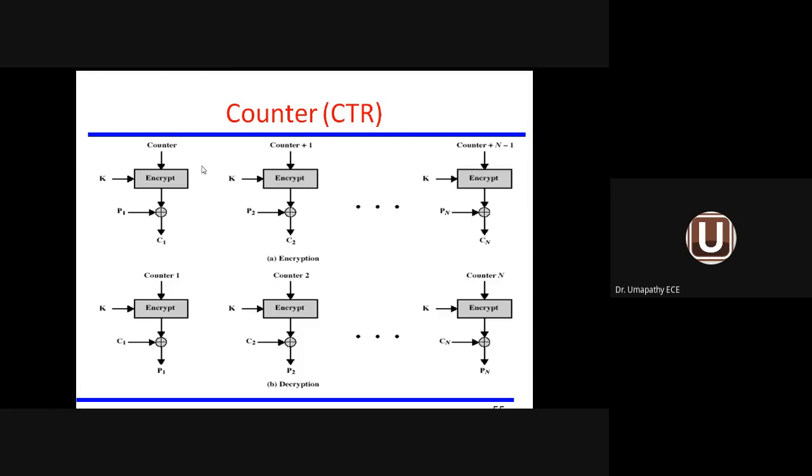Counter blocks are totally independent. You can see the counter value will be encrypted and then combined with the plain text information to get C1. Subkey K is applied. Plain text P1 is applied. Similarly here, counter plus 1 will be encrypted. So it is found to be totally independent. Similar to the output feedback method of operation. It is used for high-speed networks.